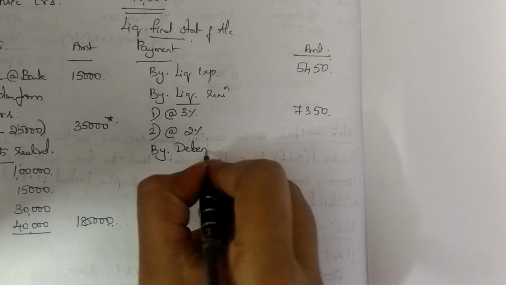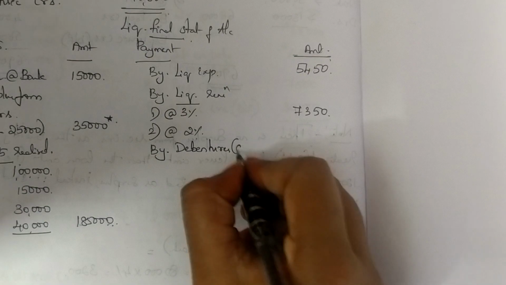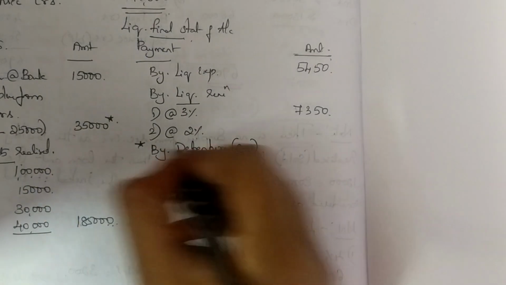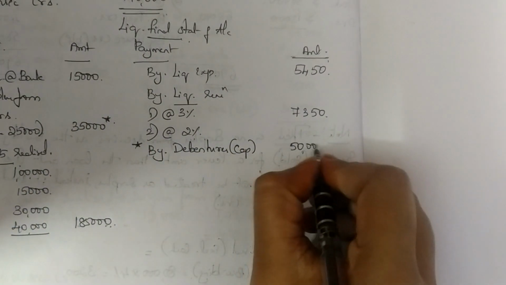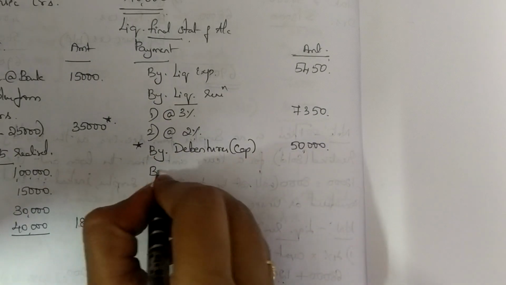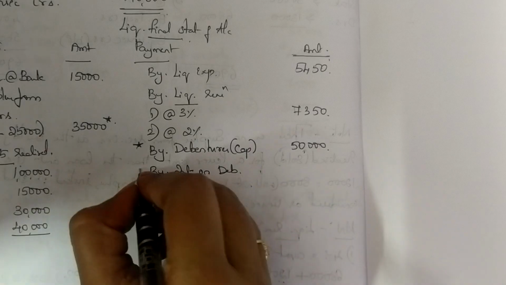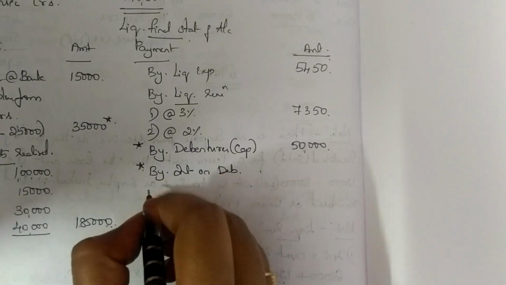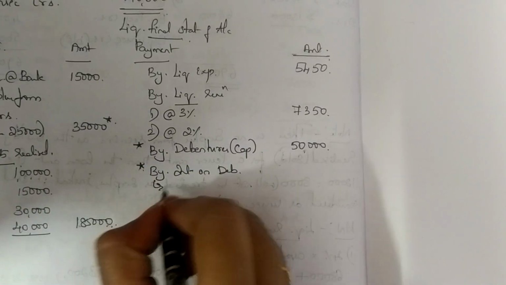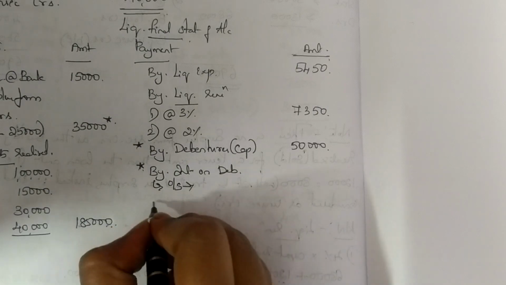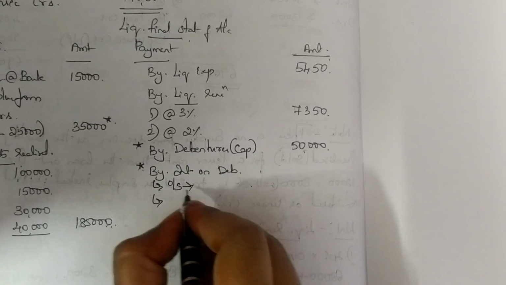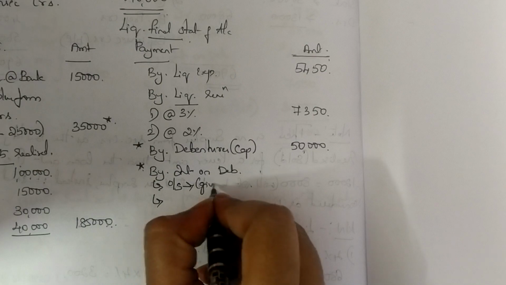By debentures, first I'm going to write the capital, that is 50,000 directly given in the problem, no doubt. Next I'm supposed to write what? Interest on debentures. When you write your interest on debentures, you have two items here. One is the outstanding interest which is given in the problem. Okay, this outstanding is already given.